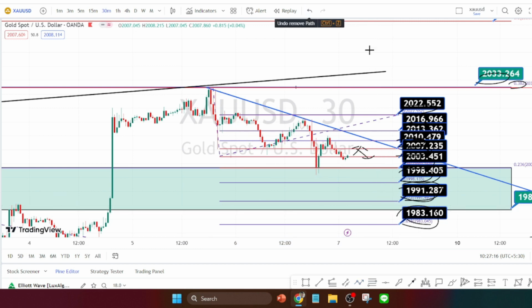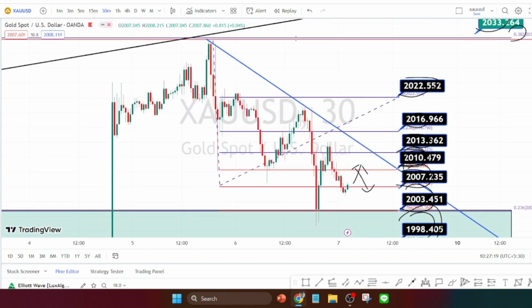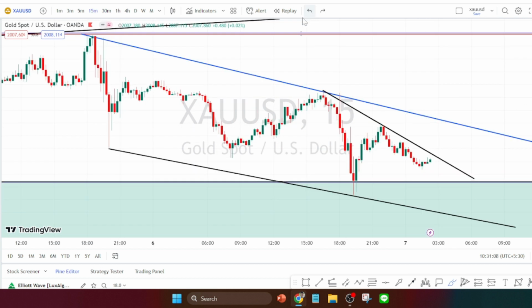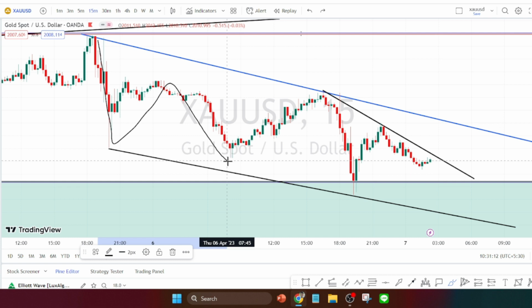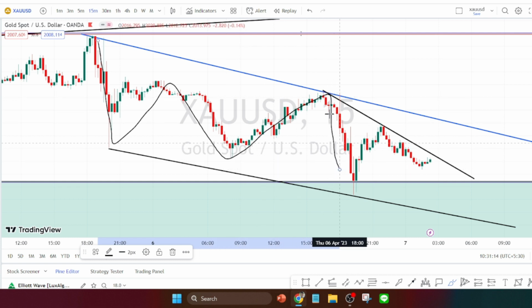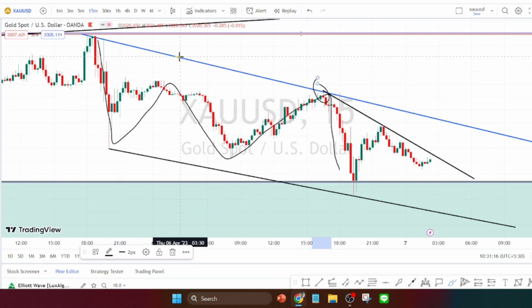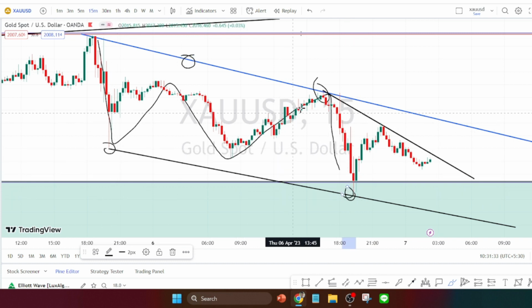Let us mark the support and resistance levels for 15 minutes time frame. I am in 15 minutes time frame now, and when we look at the price action in 15 minutes time frame, we can notice that it is respecting the hourly time frame trend line or the resistance line, and I have also drawn a support line for the 15 minutes time frame.